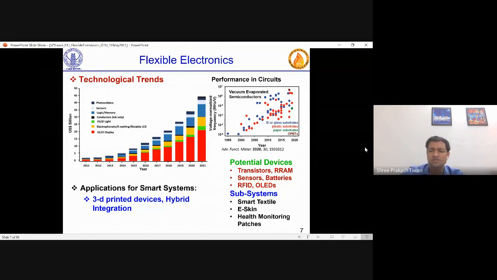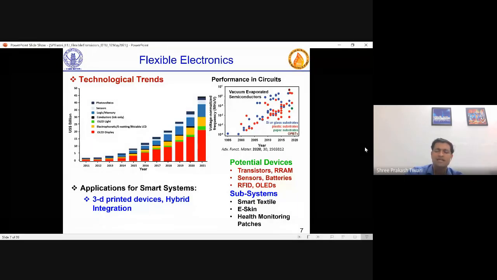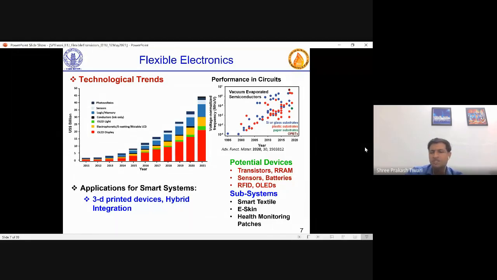So all those approaches are used, but the potential devices of this technology can be transistors, memory such as resistive random access memory, then various kinds of sensors, batteries could be printed, RFIDs could be printed, light emitting displays could be printed, and subsystems, if you talk about, can be electronic skin, robotic skin, smart textile, a cloth which can have all the functionality.